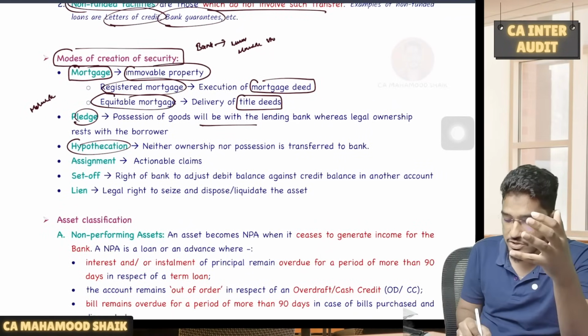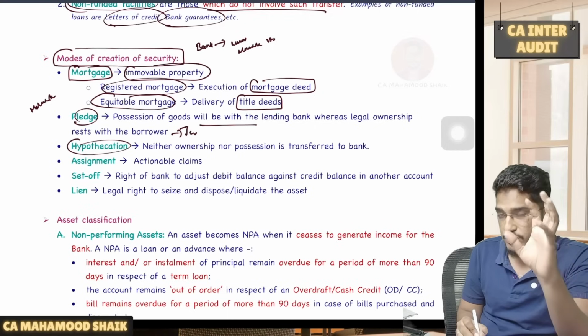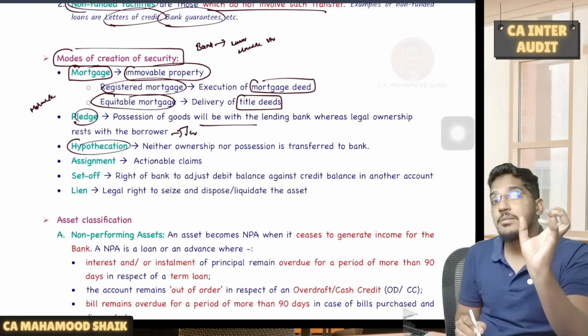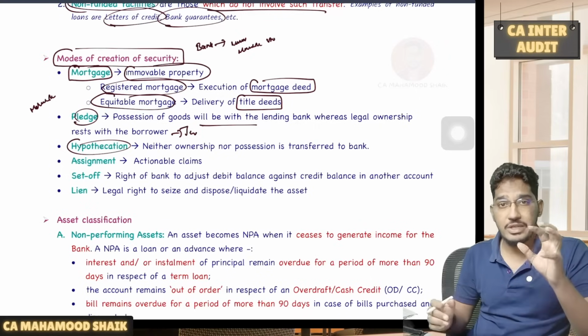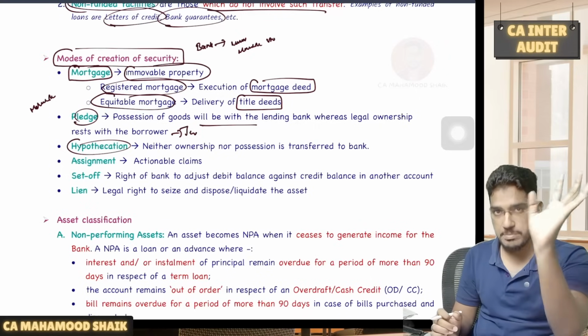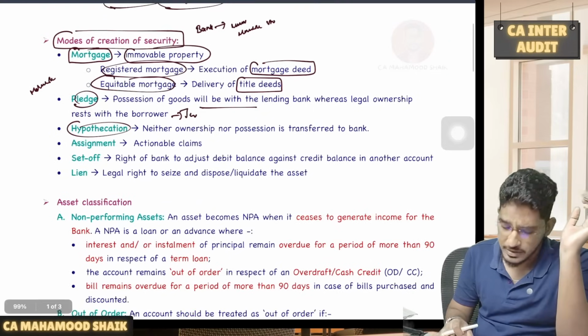The best example for that is a jewelry loan. If you take a jewelry loan, jewelry being a movable good, you give the possession of that jewelry to the banker. You are the owner, but till the time you repay the loan, that gold jewelry will remain in the possession of the banker. So that we call a pledge.